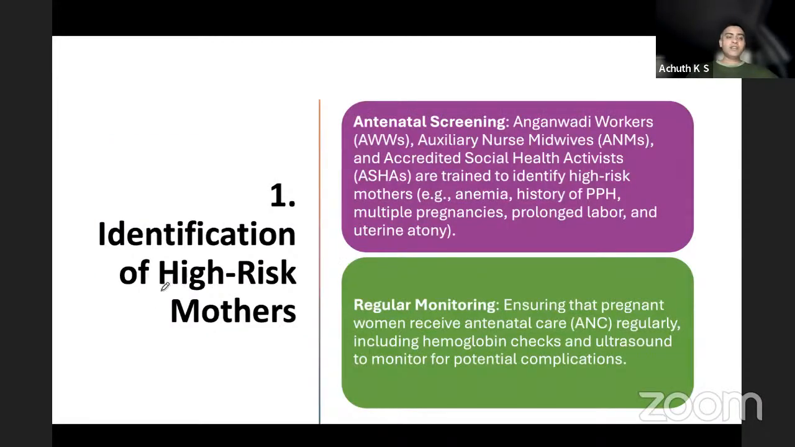First, identification of high risk mothers by antenatal screening, using Anganwadi workers, ANMs, ASHA workers, etc. Who are the high risk categories? Anemia, history of previous PPH, multiple pregnancies, prolonged labor, uterine atony. All these are high risk patients. How are they screened? By regular monitoring or ultrasound or blood sample examination. CBC is the basic test which can give you so many answers from a small test.